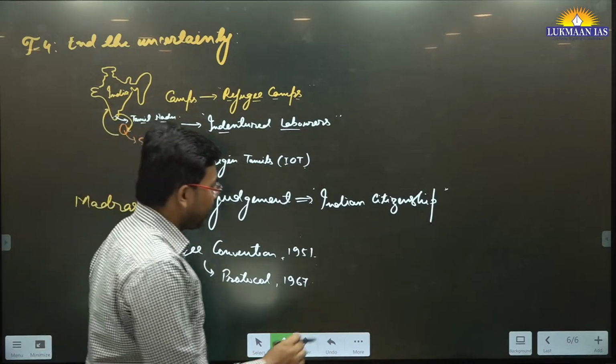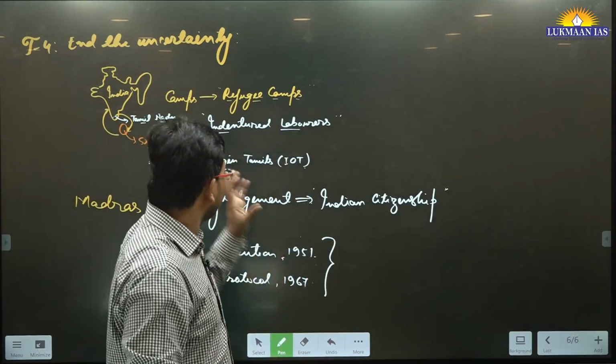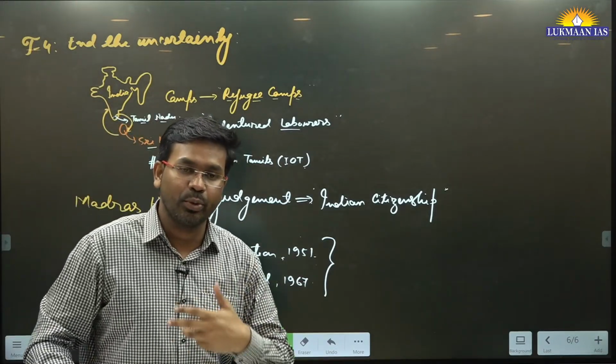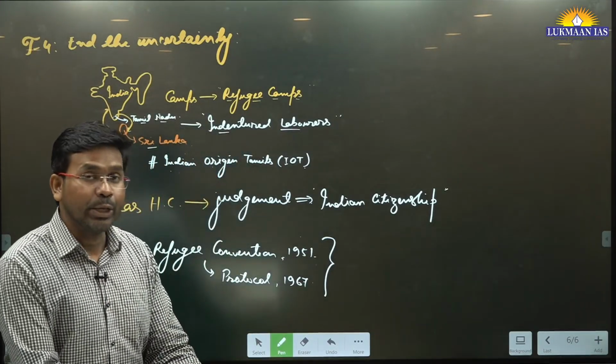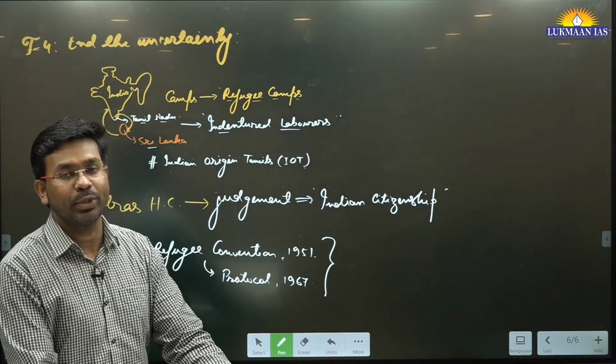Under these conventions, those people who come from another country to your country and want refuge, want to settle in your country, you cannot send them back to their own country if they have danger to their life.